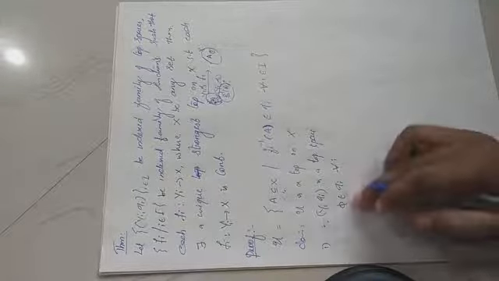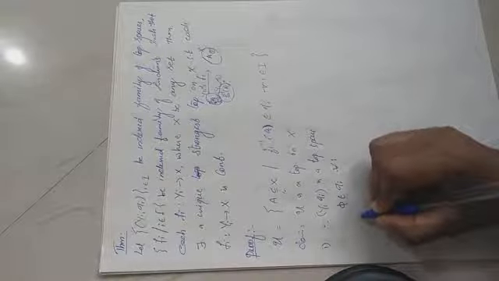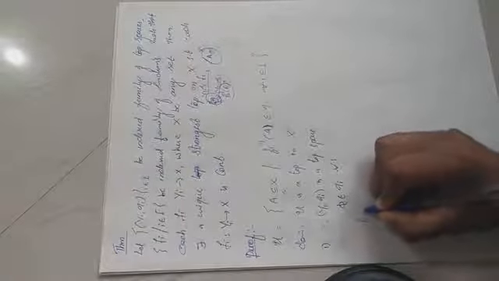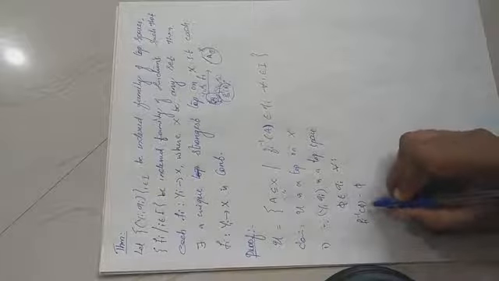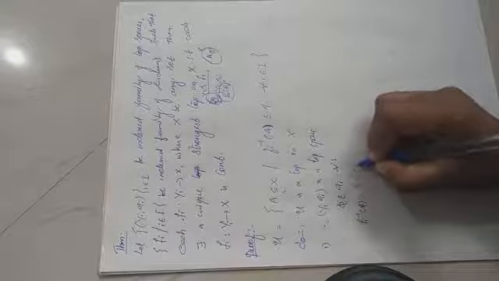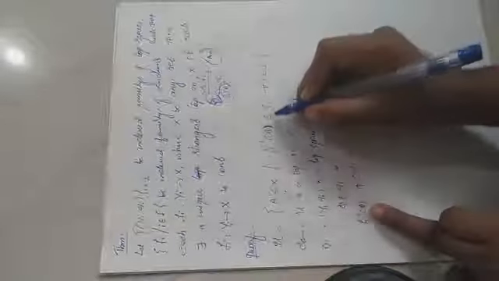Then you consider Fi inverse, and we know Fi inverse of the empty set is nothing but the empty set. So Fi inverse of the empty set equals the empty set, and that belongs to tau i for every i, which implies Fi inverse of phi belongs to tau i.